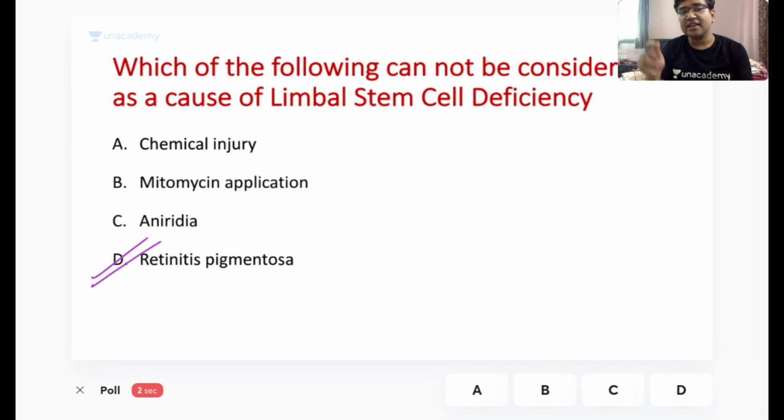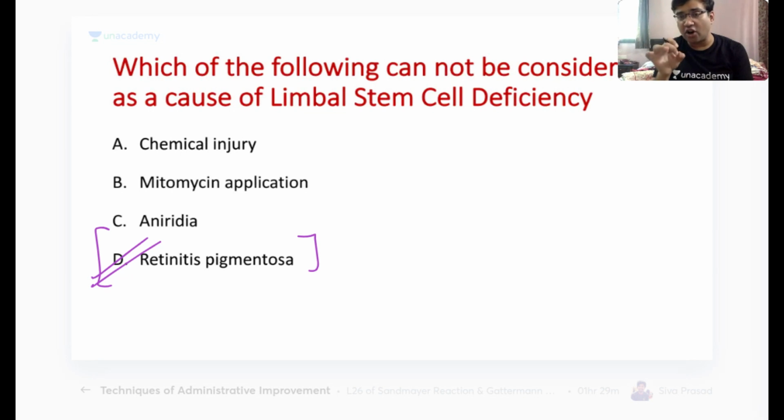So the answer here is retinitis pigmentosa. Retinitis pigmentosa is a disease of the rods involving the rhodopsin gene, and has nothing to do with limbal stem cell deficiency. Any chemical injury, mitomycin C application, prolonged contact lens use, and diseases like aniridia or sclerocornea can cause limbal stem cell deficiency.